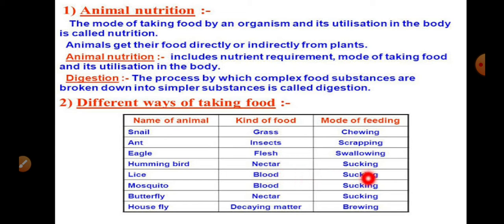A butterfly also sucks nectar from flowers. The housefly depends on decaying matter, and its feeding mechanism is sponging. So there are different feeding mechanisms.